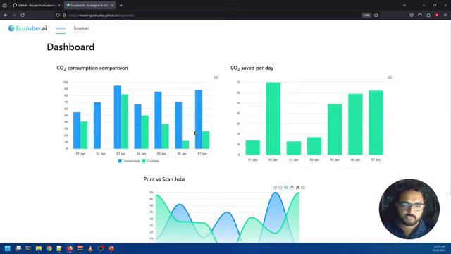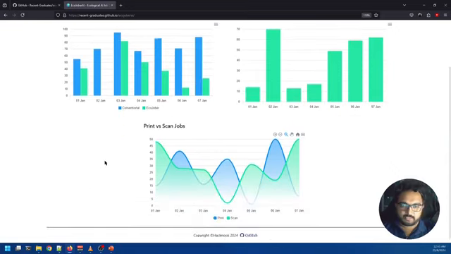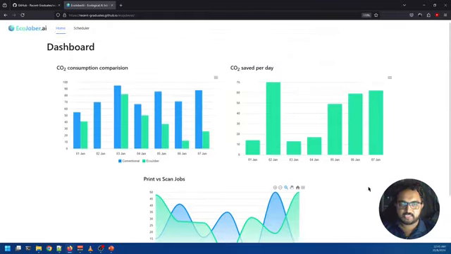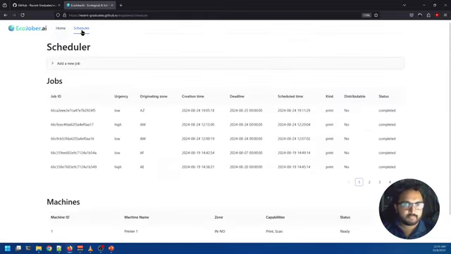This is actually mock data. It's not real-time data. We will be adding real-time data in the actual project. And here you can see we have a small graph which shows how many print or scan jobs were performed every day. This data doesn't directly impact our application per se. This is just there for some statistics. And now to the main part, we have the scheduler.